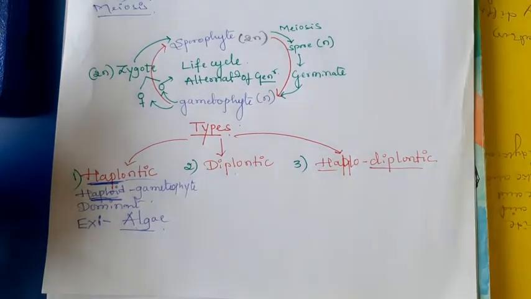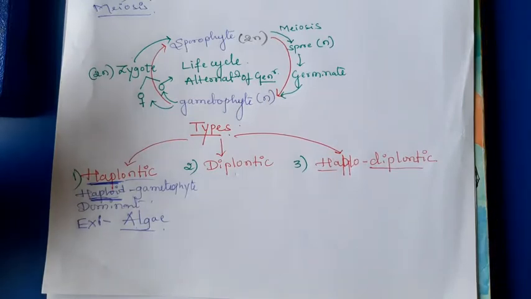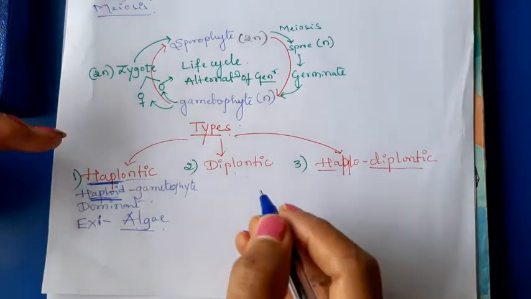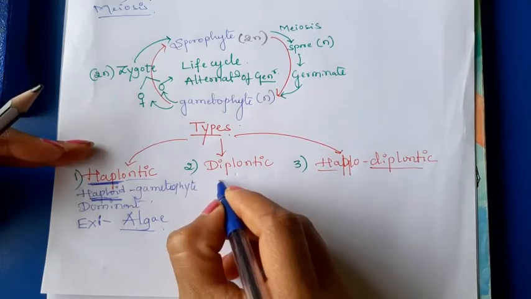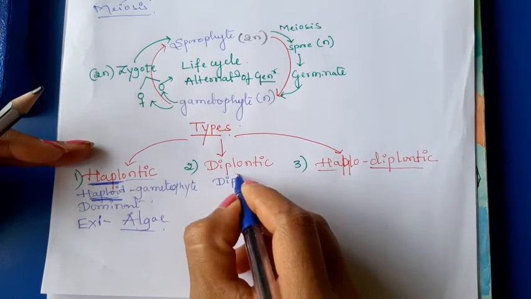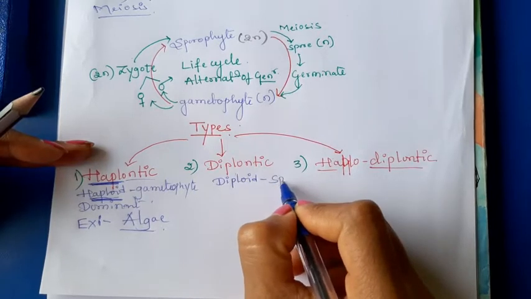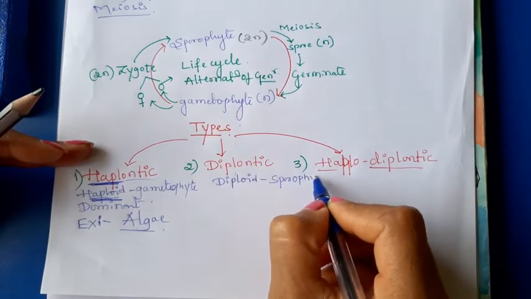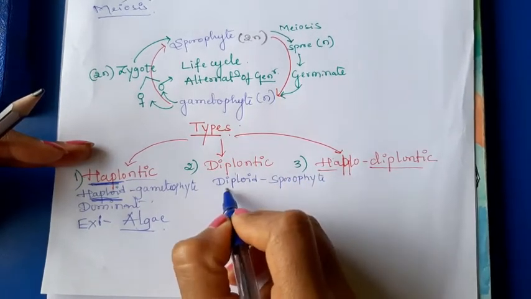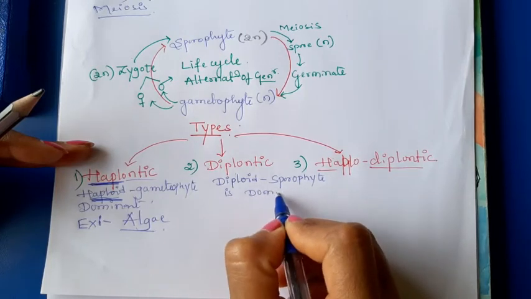Okay. Then the second one is the diplontic life cycle. In the diplontic life cycle, we can say the diploid sporophyte is dominant.